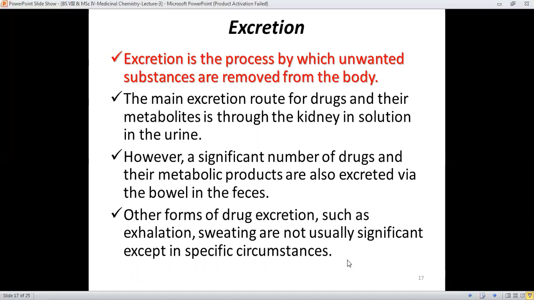However, a significant number of drugs and their metabolic products are also excreted via the bowel in the feces, and other forms of drug excretion, like exhalation, where the body exhales these drug molecules or their metabolites through the lungs, and sweating, but they don't play a major role or account for a major percentage of the excretion of these drug molecules from the body.